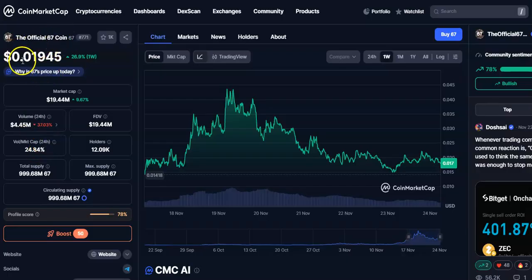and you can see current price is $0.01939. It is up by 23%. Rank is around 771 position. Around 1k users are following this cryptocurrency, and the market cap is $19.39 million. It is up by 9%. Volume in 24 hours is around $4.45 million. It is down by 36%. So now I'll go to the chart and see how the candles are moving.